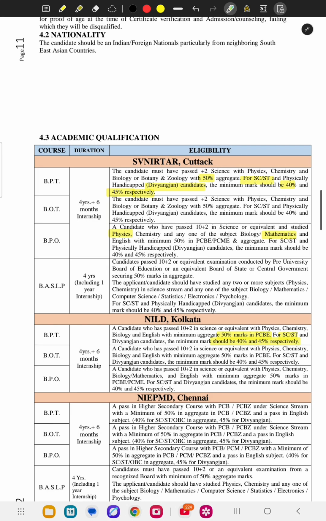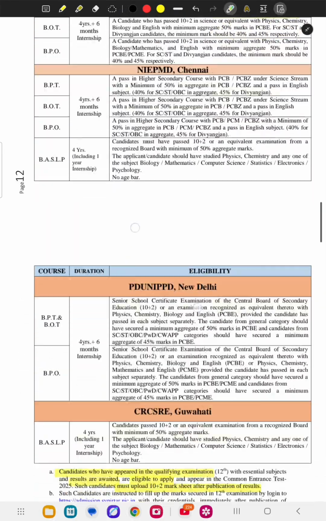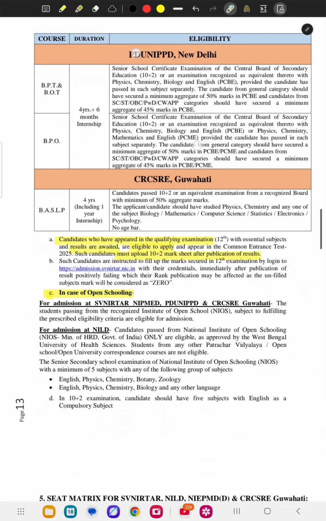So here it is written some eligibility for every specific college. Like SVNIRTAR Cuttack, you have to have 50% aggregate in all the subjects, and for SC/ST it's 40%, and 45% for handicapped. So this is common in all the colleges, you can check.